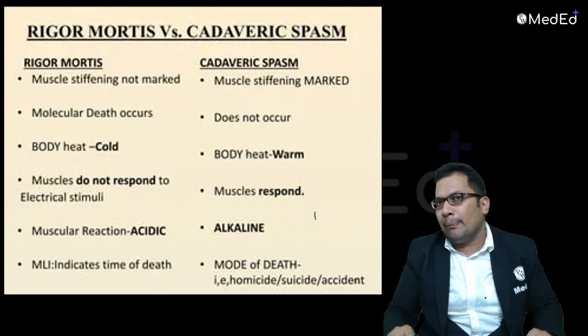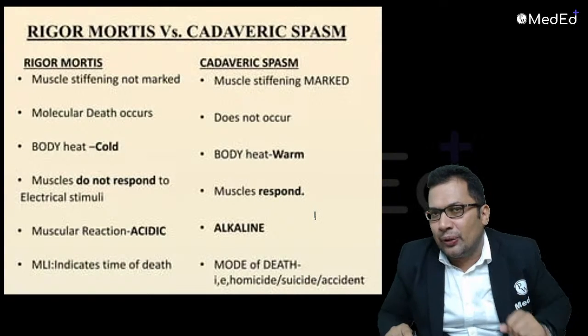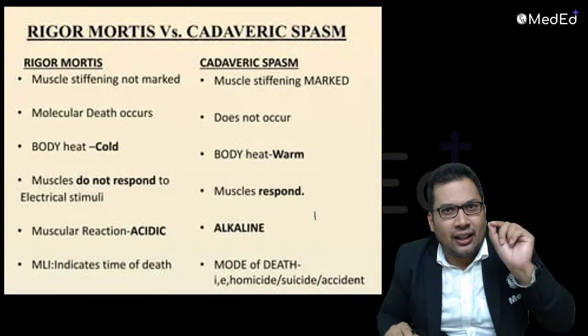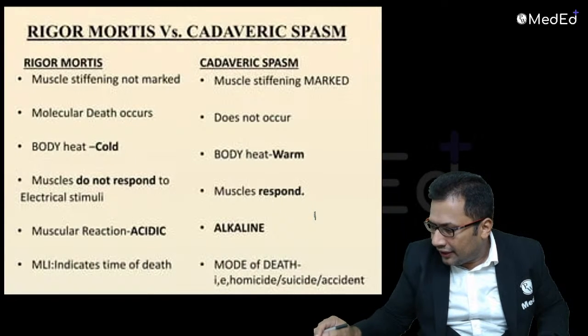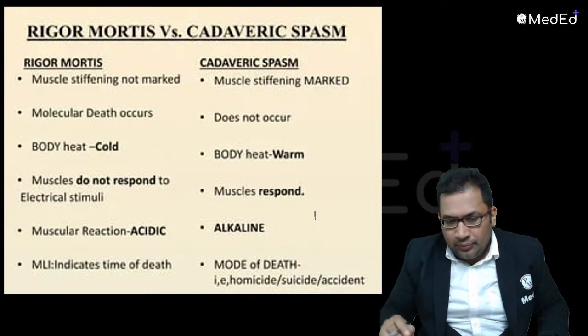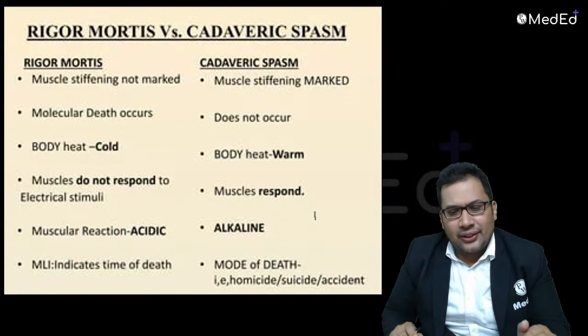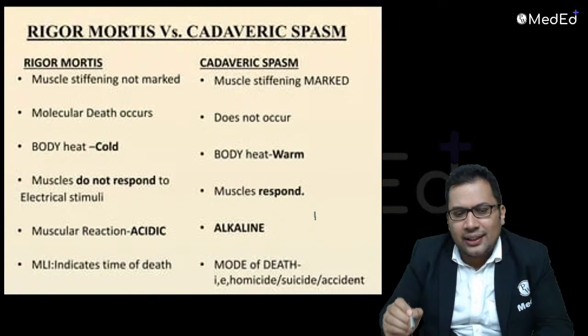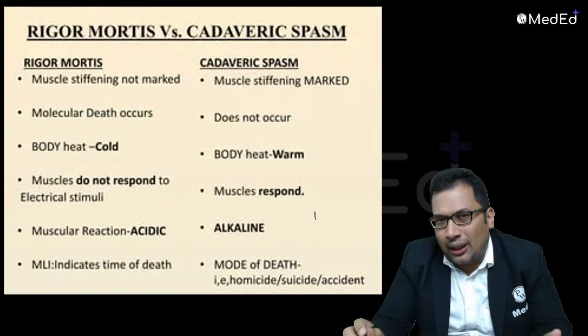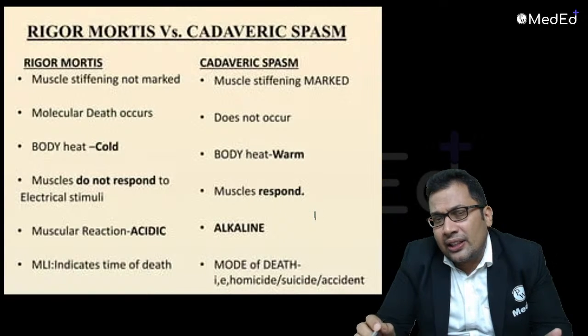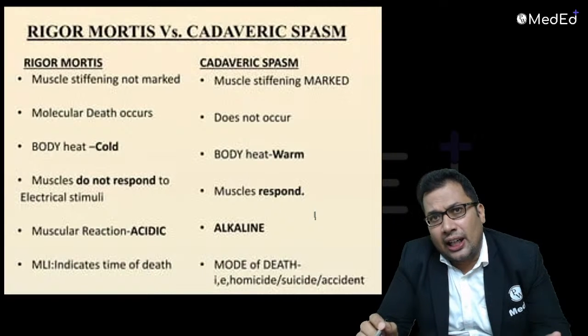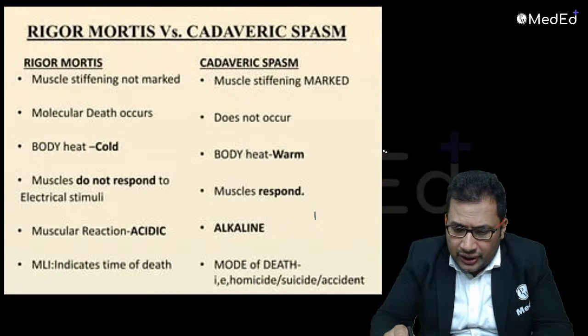One more very important topic that can be asked in your exam is the differences between rigor mortis and cadaveric spasm. In rigor mortis, muscle stiffening is not marked; in cadaveric spasm, it is well marked. Molecular death occurs in rigor mortis, but does not occur in cadaveric spasm.